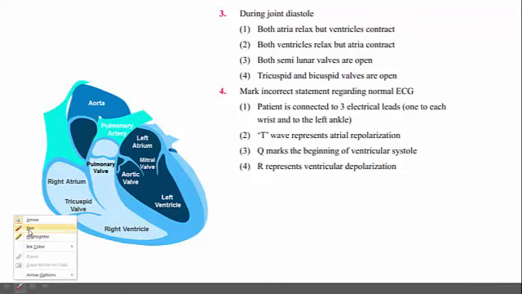In the cardiac cycle, one cardiac cycle is represented by three steps. Here I am writing the explanation for question number 3.